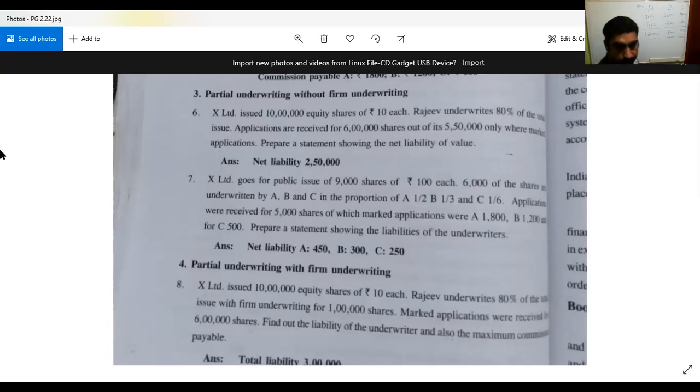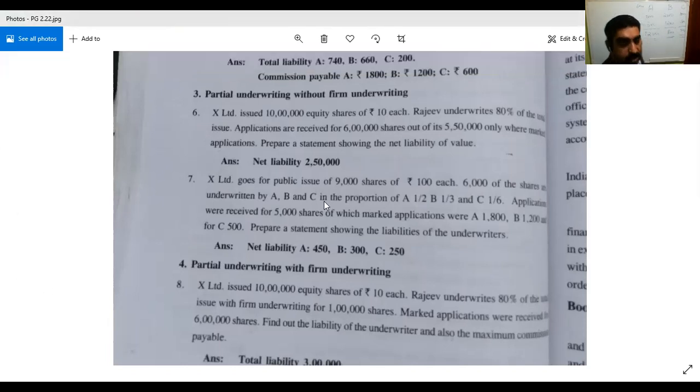So see, 6,000 is the total number of shares underwritten, and 3,500 is the marked application. Instead of 5,000, 3,500 is the marked application. So how much? 6,000 minus 3,500, so 2,500. See, 1,200, 800, and 500. So 2,500. Clear?